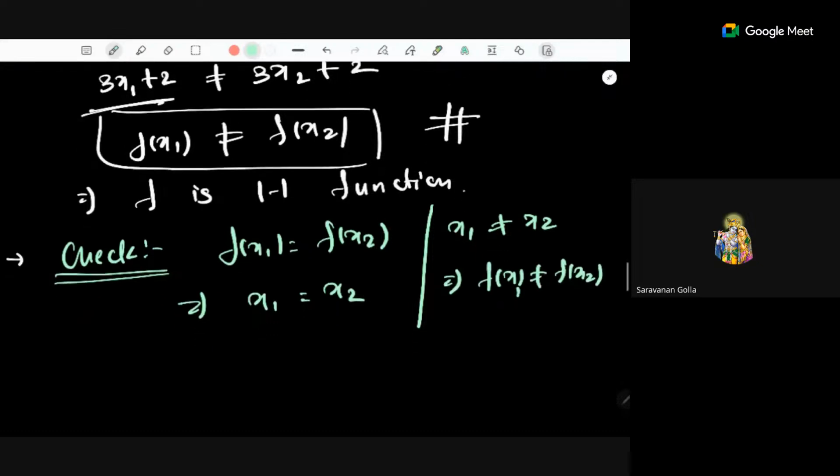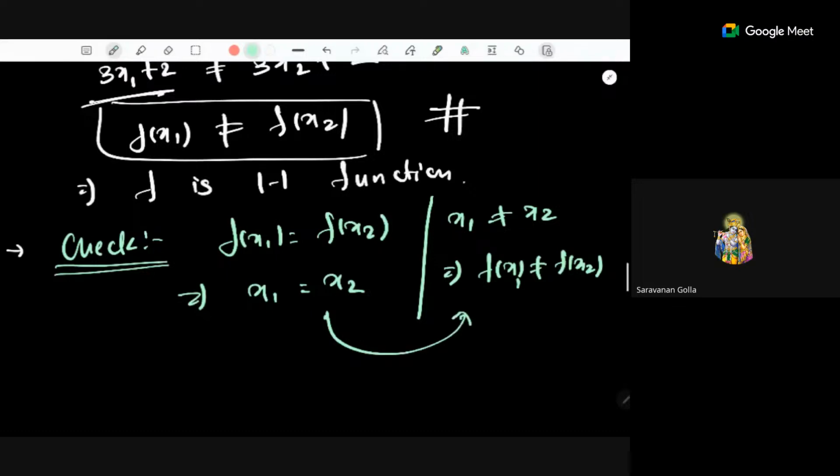This definition and the other one are the same, because what is the first statement? It's just the negation of the last one, right? So both are just the negation of each other. Actually, both statements are saying the same thing: either for the same output, you are getting the same input, or for two distinct inputs, you are getting two distinct outputs. So this thing also you can do.